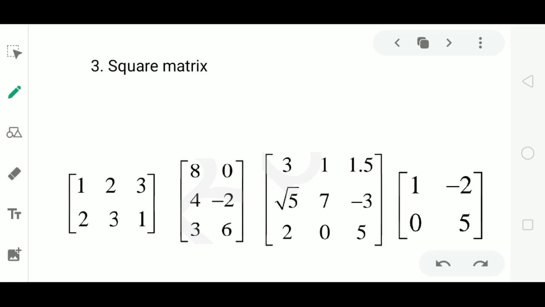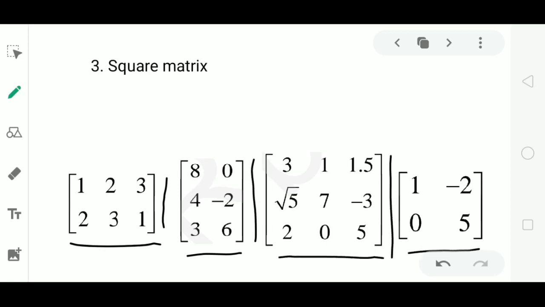Which matrix looks like a square in these examples? In the first one, length is greater than breadth. In the second example, length is less than the breadth. Third one, length is equal to breadth, and in fourth one, length is equal to breadth.